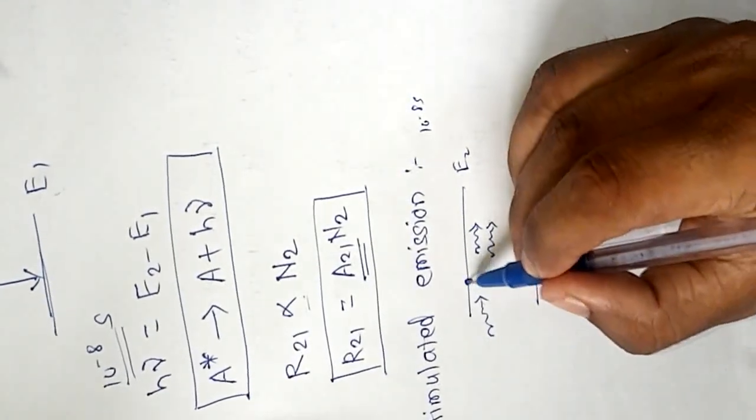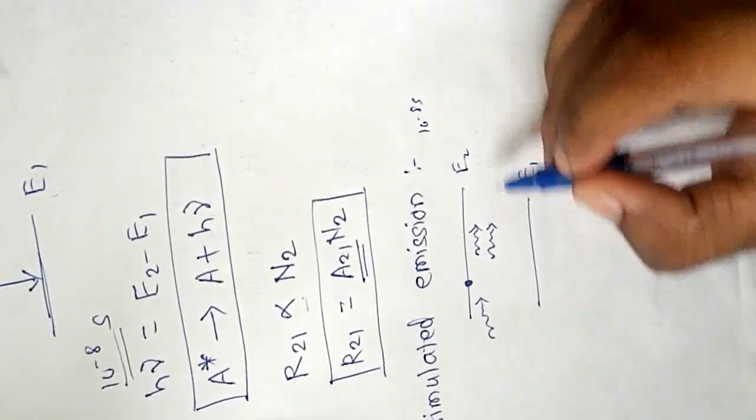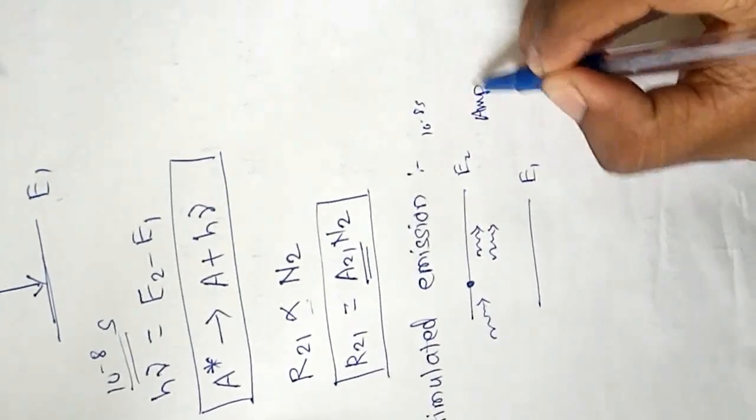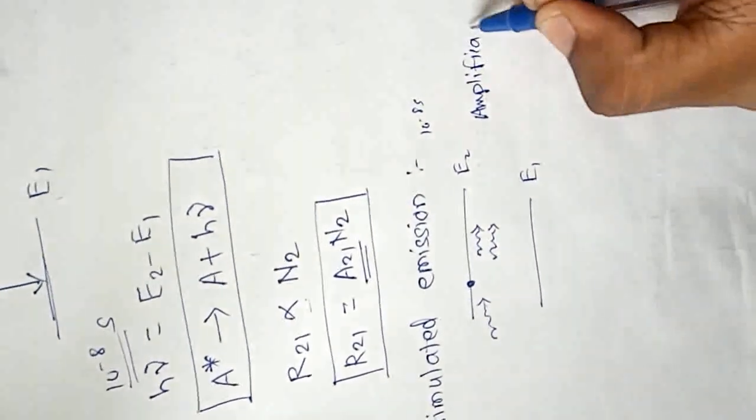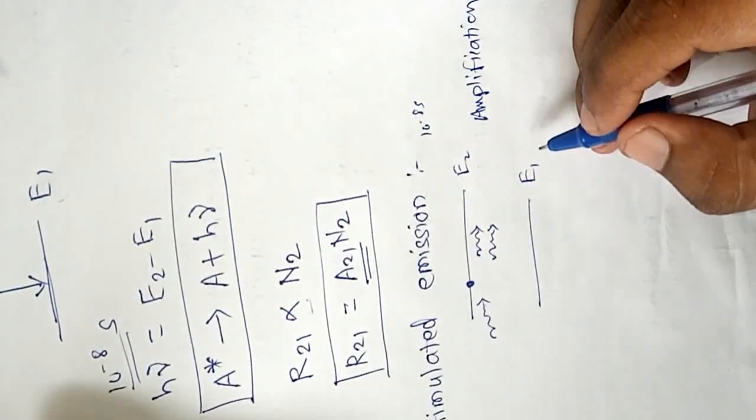So for incidence of one photon on the excited state atom we get two, that is, amplification is done, and this process is called stimulated emission.